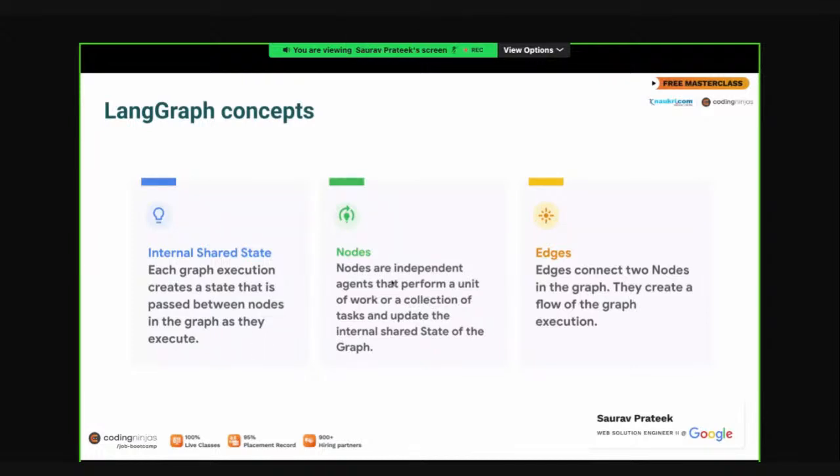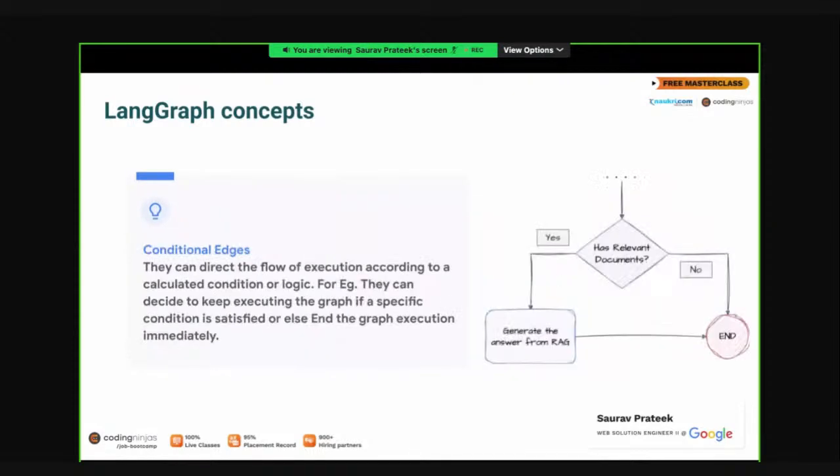So basically, we need to understand the three things. Another, the fourth thing is the conditional edges, which will come up in the next slide. So are these three topics clear? If yes, then give me a yes. If there is a doubt, then you can just ping that in the comments. Okay, cool. Great, great.